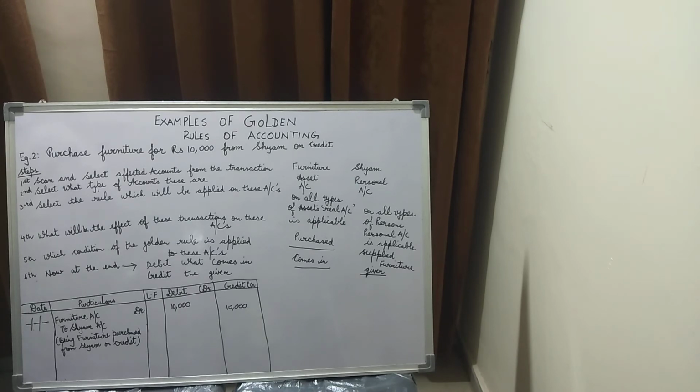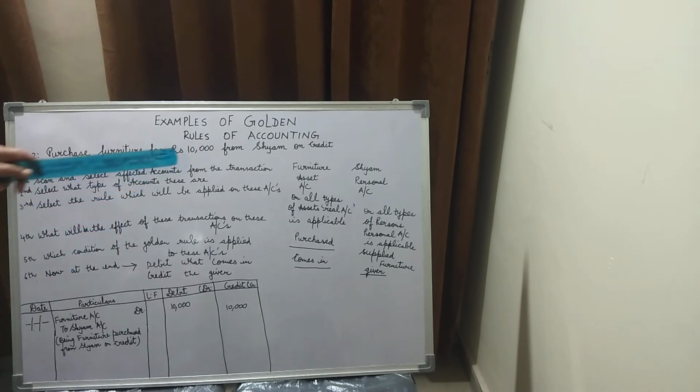Now children, what does this word credit mean? That is, the payment will be made to Shyam in the near future. We have not taken the cash to the shop, children. For example, you went to the shop for shopping, but maybe you were running short of cash, or the shopkeeper told you, you can pay me at a later stage. You take the things to your home, or you pay through credit card. All those things are purchases which are made on credit.